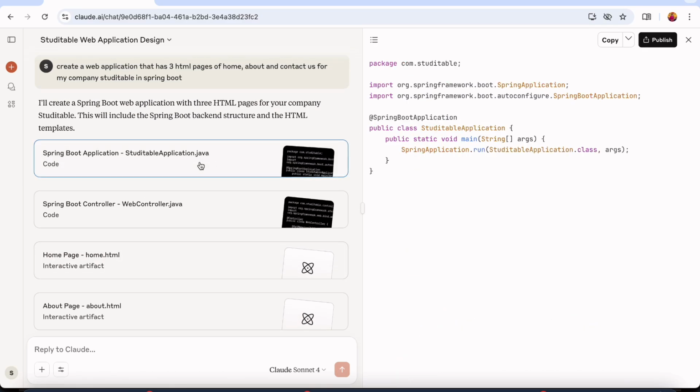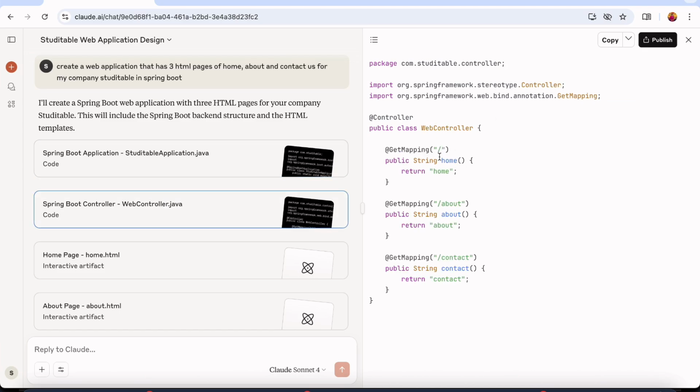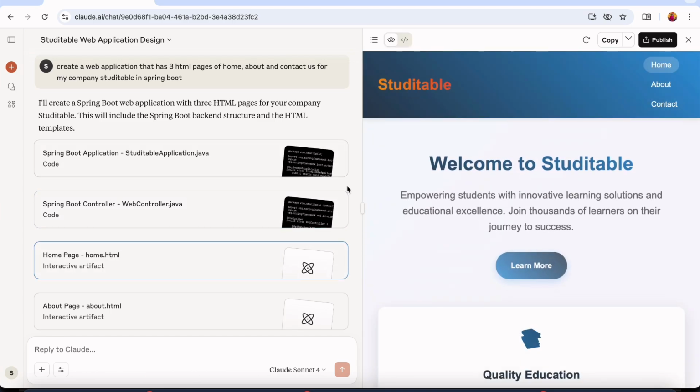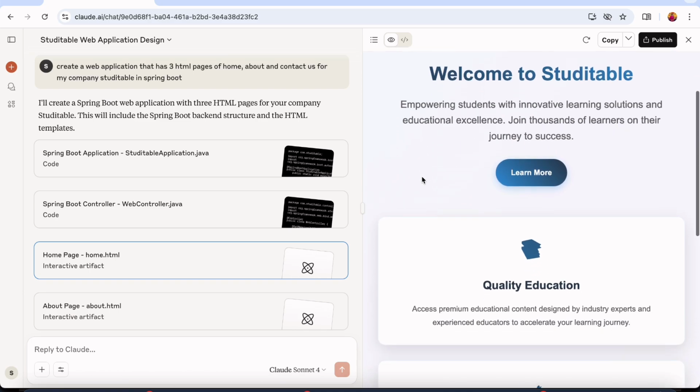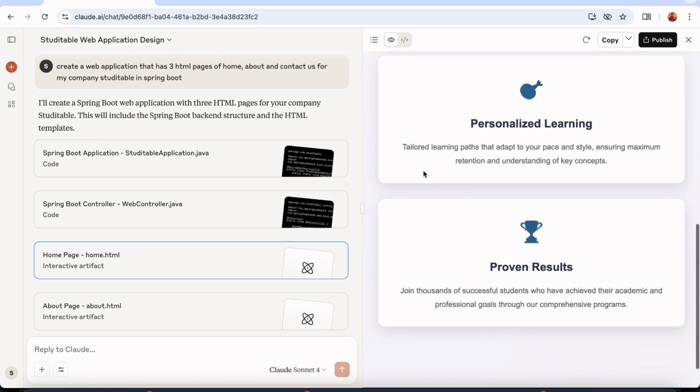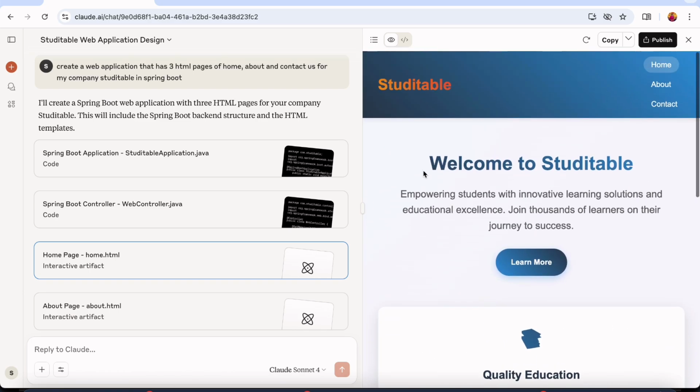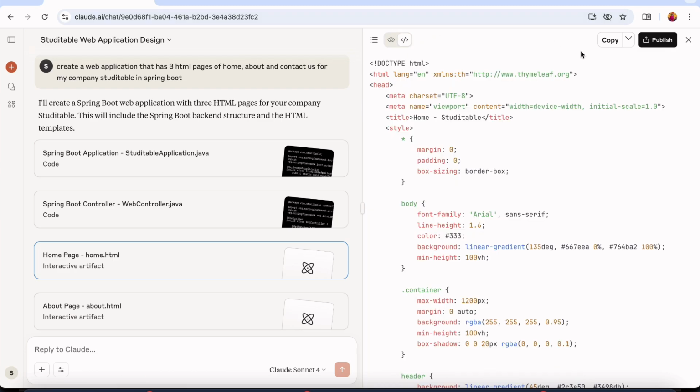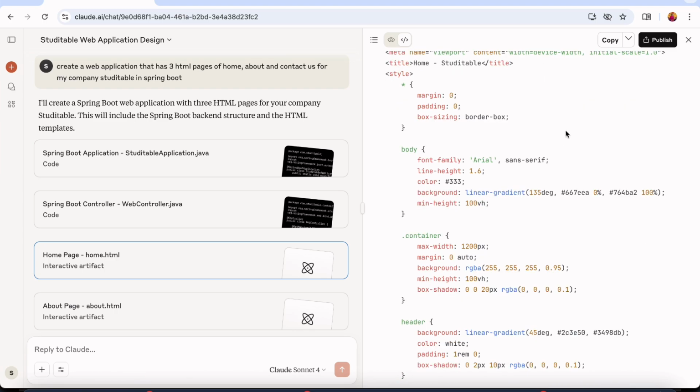So this is the Spring Boot application, the main application, the controller, how we can get the get mapping: home, about, and contact, the home page of the site. And the good thing about Claude is that you can see how it has generated things. If you are not happy with what it has generated in the code section, you can copy this, or you can also download it as HTML and change it according to the things that you want to change.